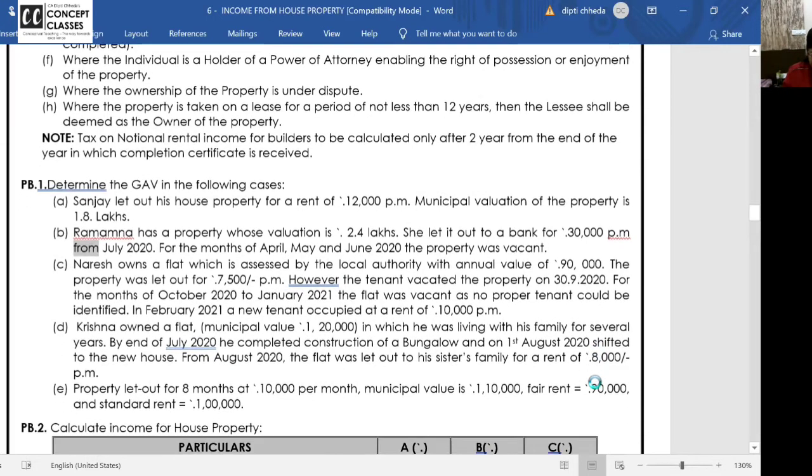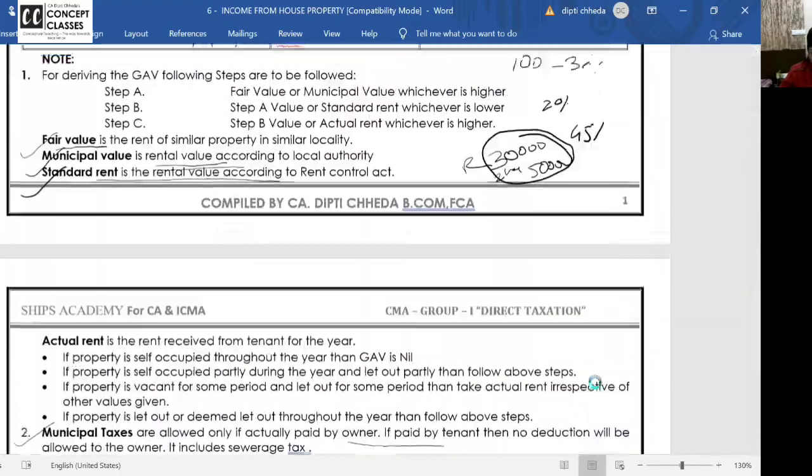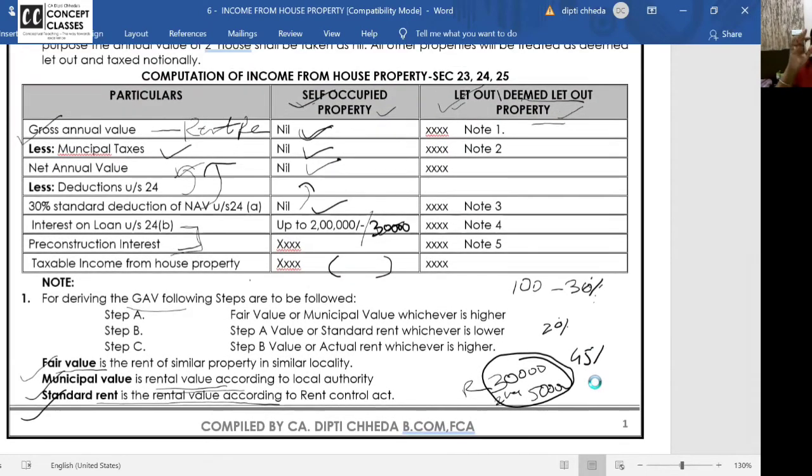I'm doing the first one. Listen. Tell me one thing. Before I start with the problem, I really missed out teaching you what to do if the let out property is vacant. You have only one property and you are receiving rent of 10,000 per month.